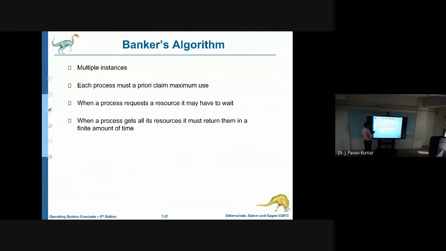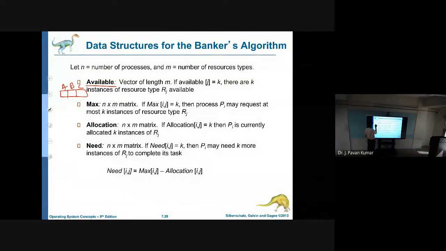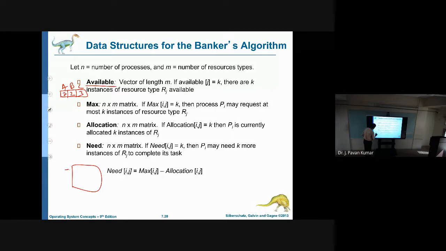Next, Banker's algorithm. A priori information we need to know, as we have discussed. This is available resources, like if we have three resource types, this is A, this is B, this is C. Of these resources we have 7 of A, 2 of B, 3 of C. Then first process P1 may request A type of resources, B type of resources 2, C type of resources 1.